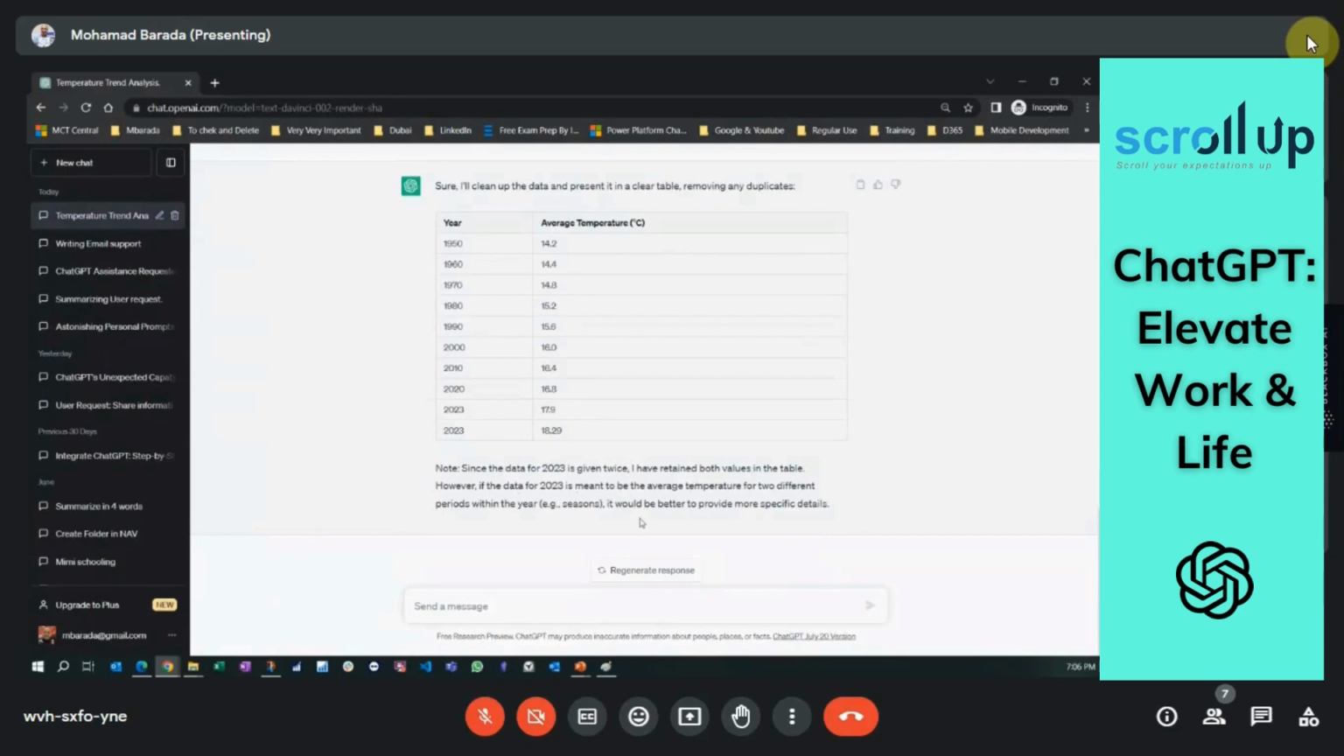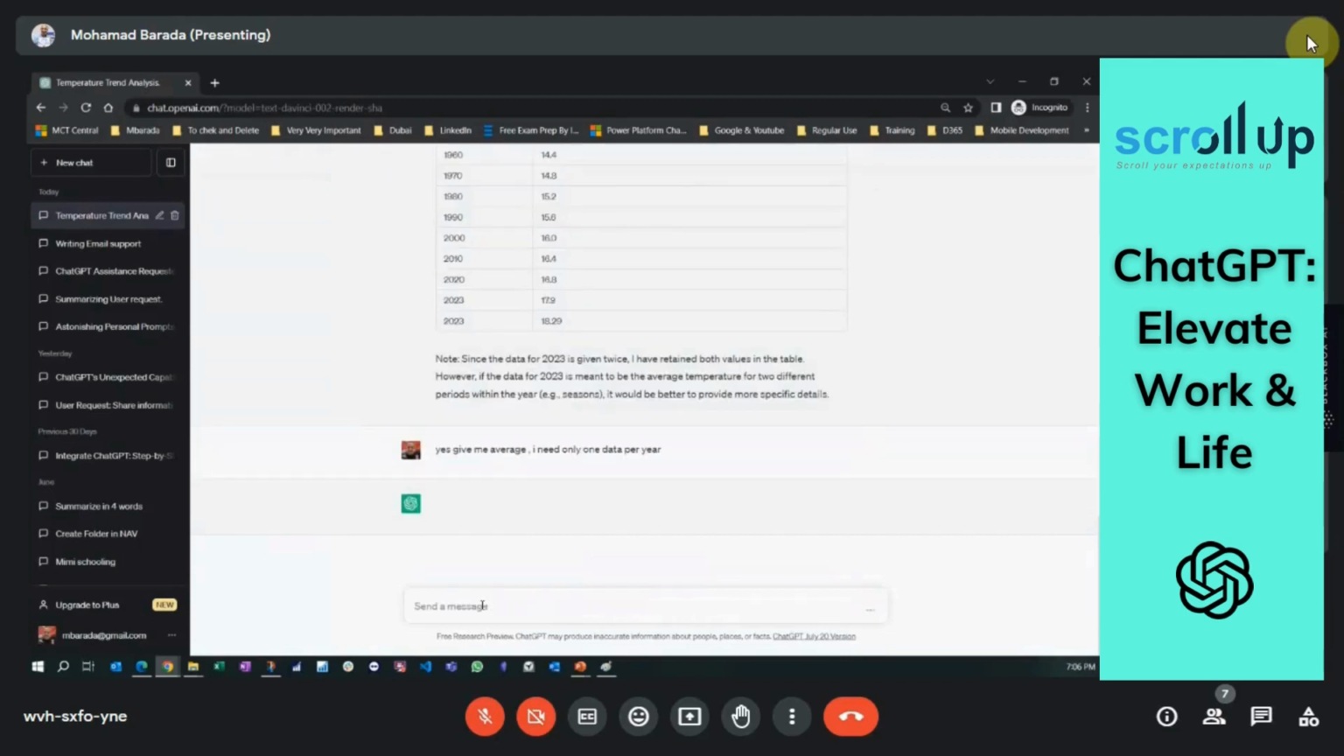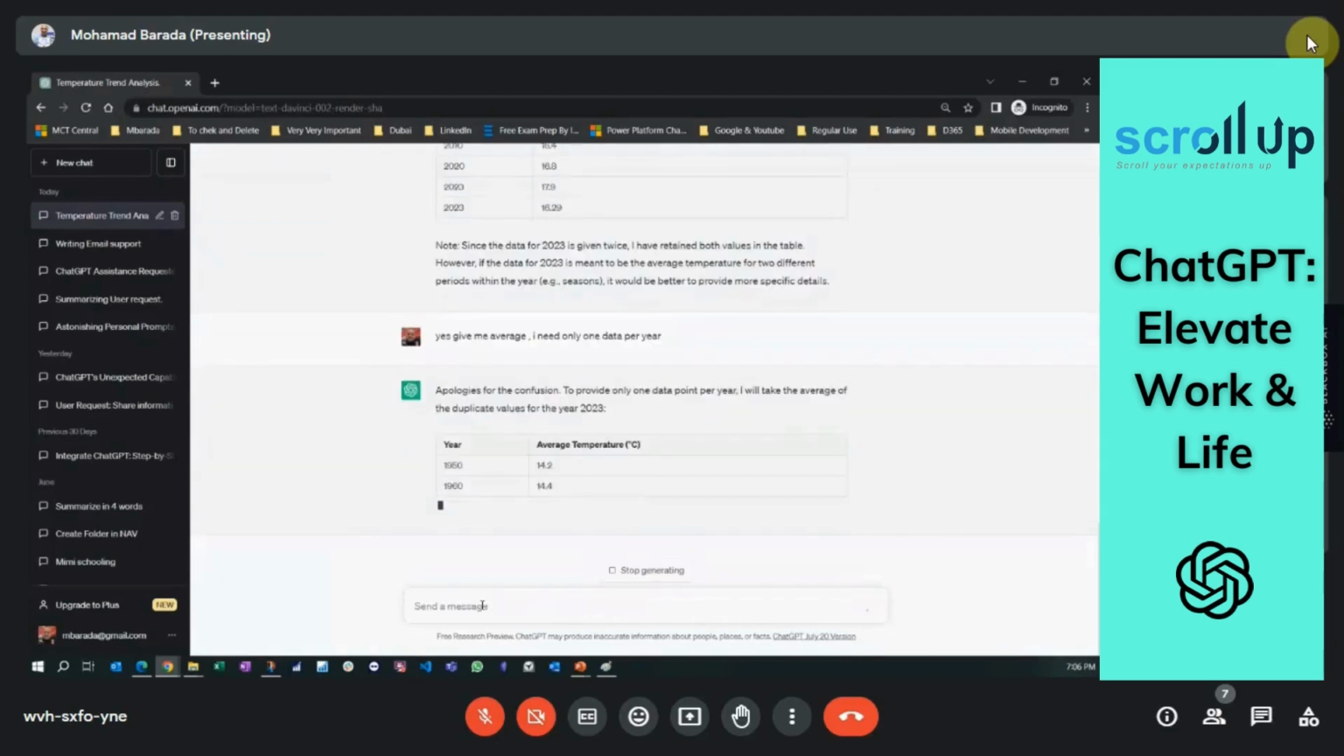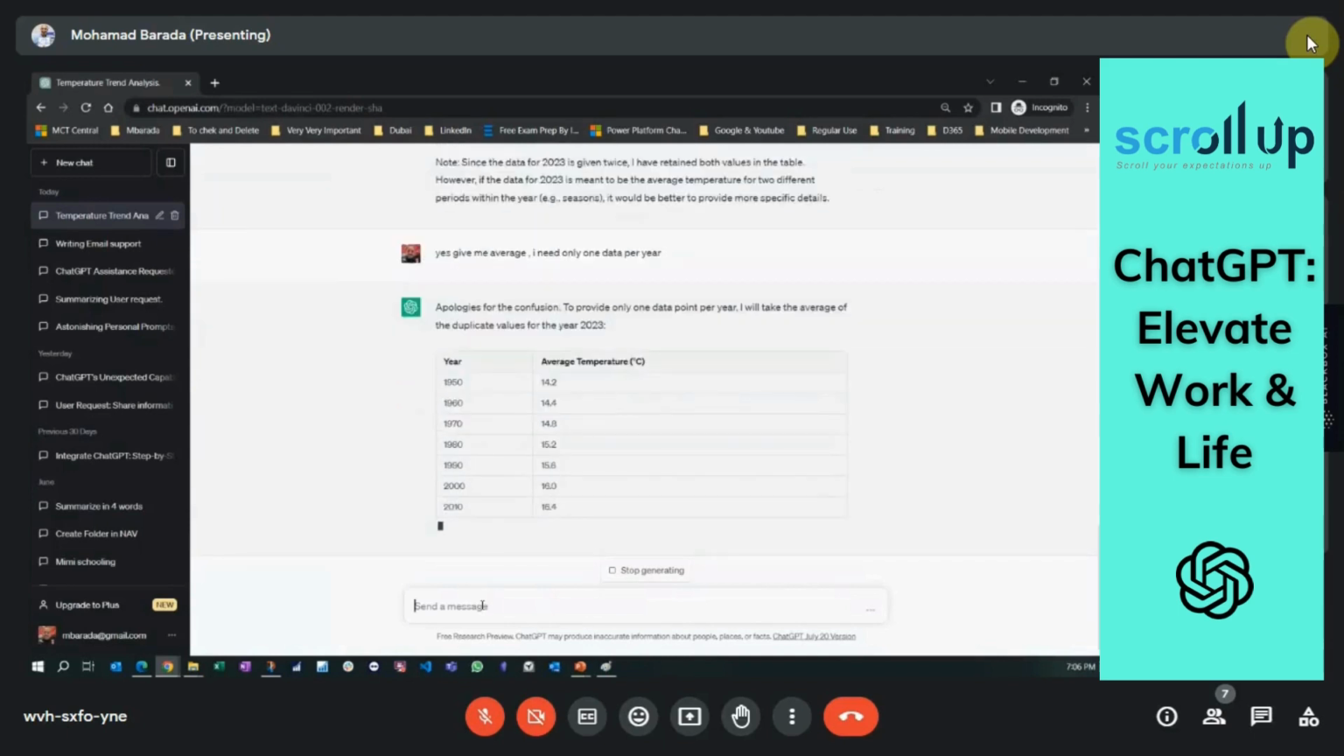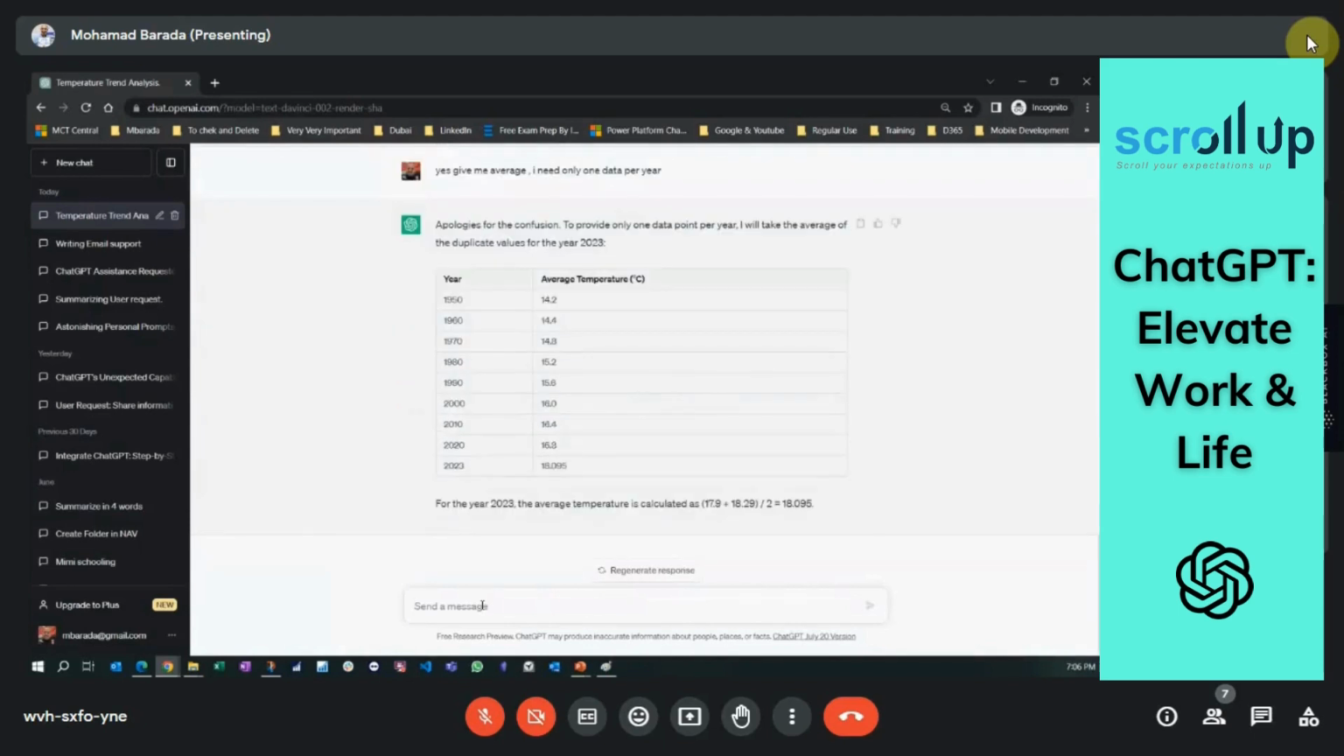However, if the data is meant to be the average for two different periods, it would be better to provide more detail. Yes, give me the average. I need only one data point per year. Now when you do this for ChatGPT, he will fix this. If you paste another table, he will apply this logic immediately. He doesn't need the same instruction again.